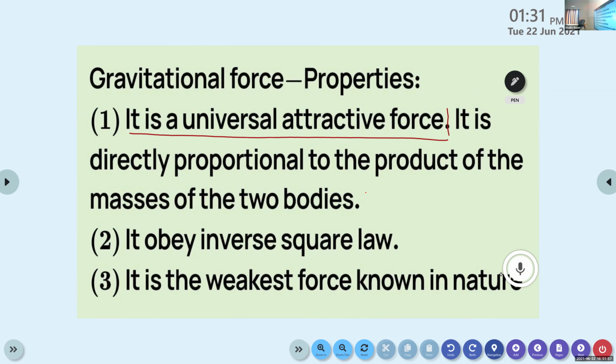And this force is directly proportional to the product of the masses of the objects, and it is inversely proportional to the square of the distance between them. Hence, we can say that the gravitational force obeys inverse square law. And it is the weakest fundamental force in nature.